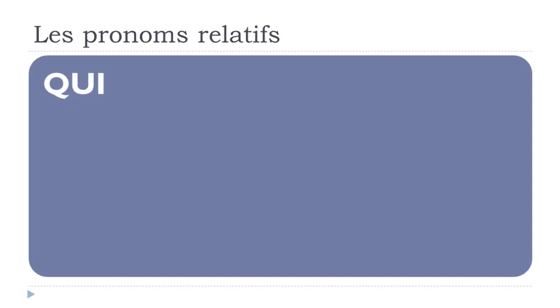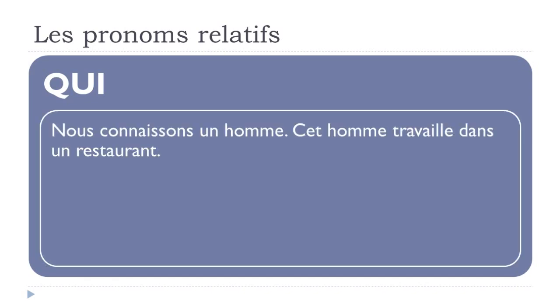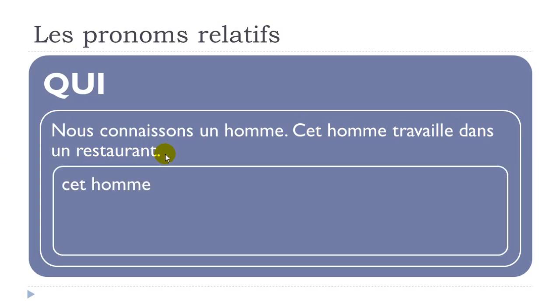Okay, so qui. So if we take this example, the first sentence, nous connaissons un homme. Connaître is to know. Nous connaissons un homme. And then we've got the second sentence, cet homme travaille dans un restaurant. So it's totally possible to have these two sentences like that. But then if you look carefully, we repeat cet homme or un homme. We've got cet homme here, and it's in the first sentence as well.